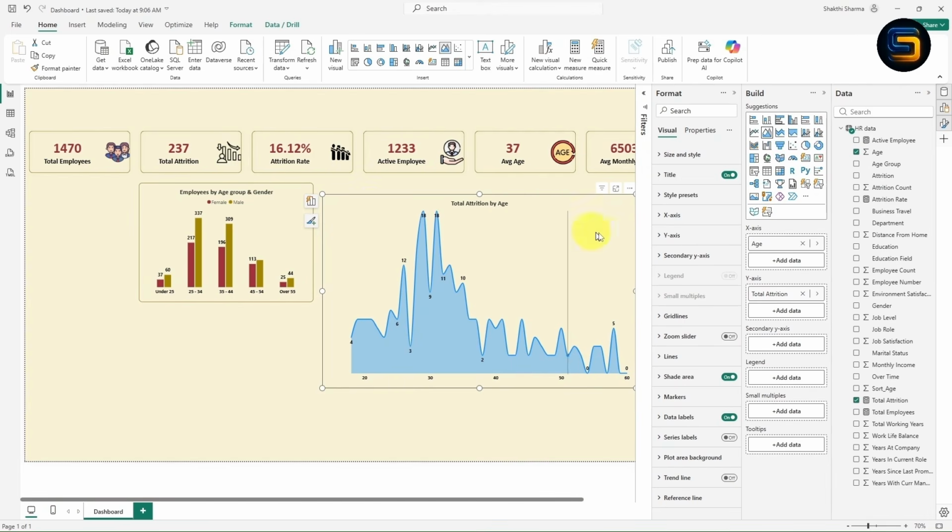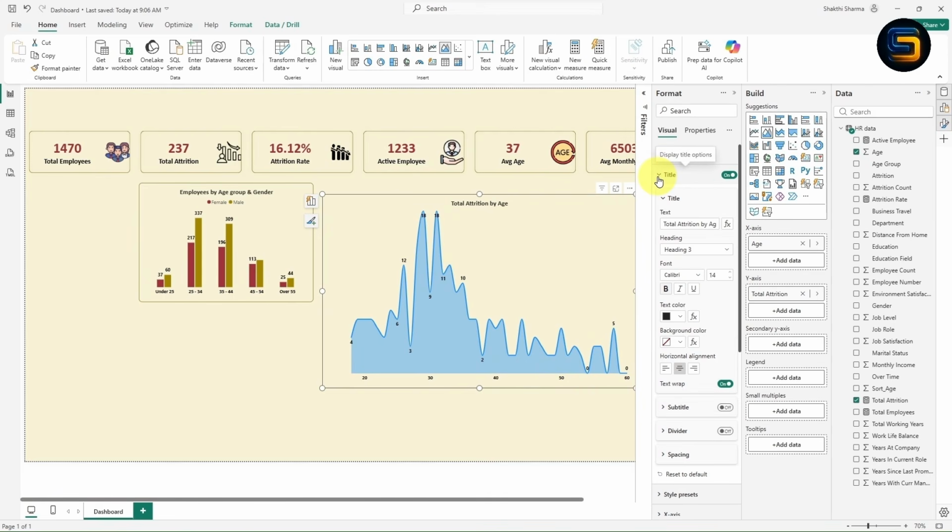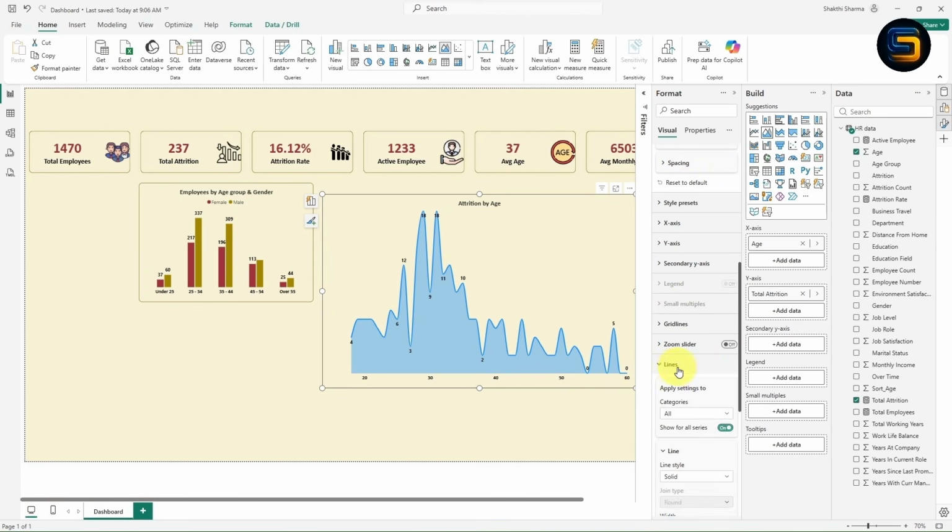Now mostly 60 to 80% of the formatting is done. A little bit of formatting is left. We will do it manually. Just expand this title. Now instead of total attrition by age, I will change it to attrition by age. Now it is perfect. Now from here you can see this is Calibri. The font is perfect.